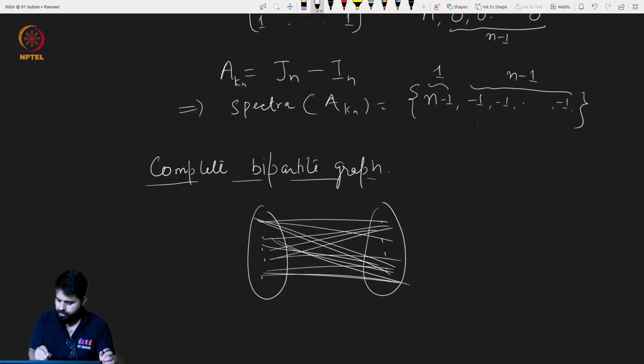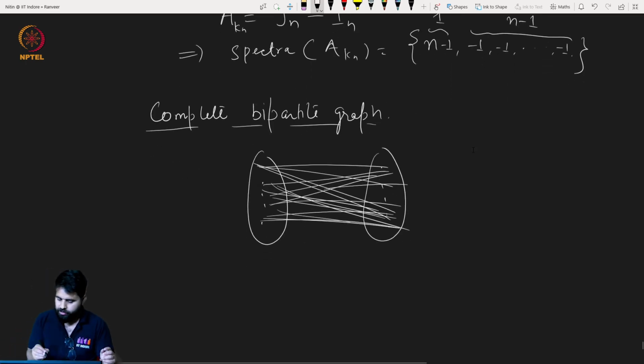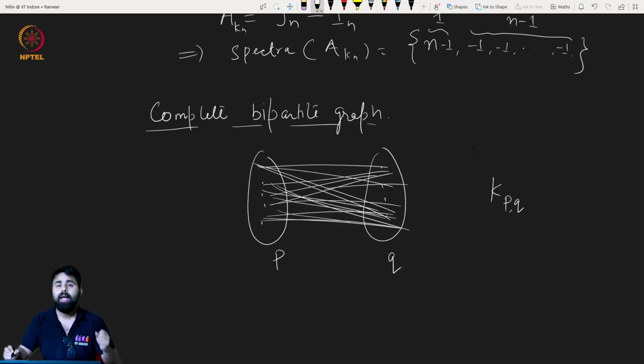Anyway, this will be very clumsy. So, complete bipartite graph: suppose there are p nodes here and q nodes here. This we denote by K p q. And how many edges will there be? There will be p into q edges, right? Very simple topology. Basically, the number of edges is p into q.